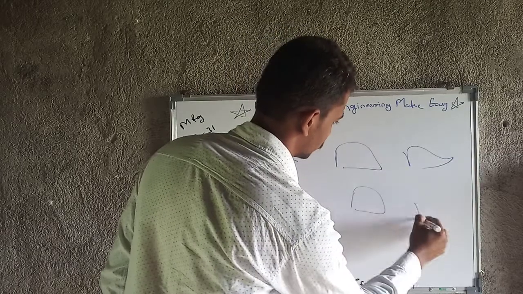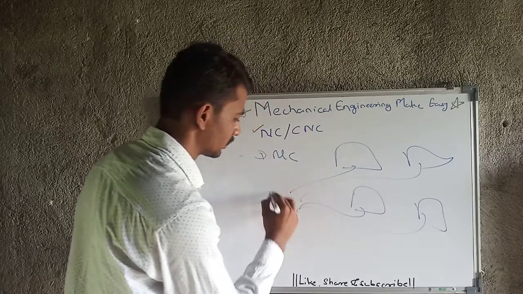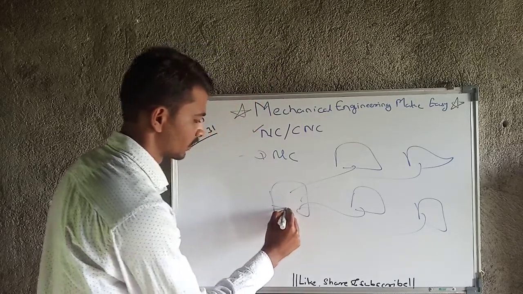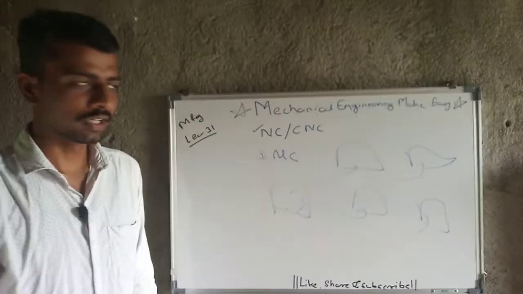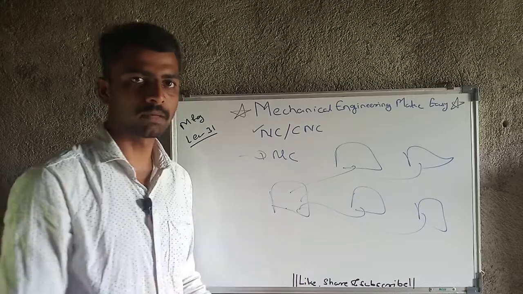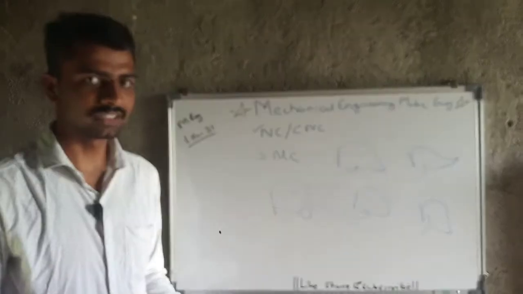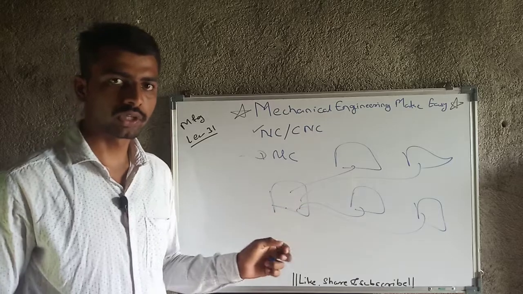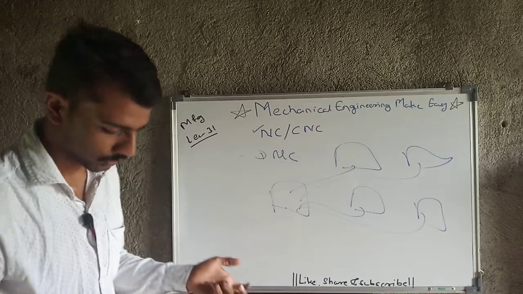For example, 4 machines are there and all 4 are controlled with one PC, so only one operator can operate all 4 machines. I have assumed only 4 machines, there may be any number. So from one computer we control a number of machines. This is direct numerical control.